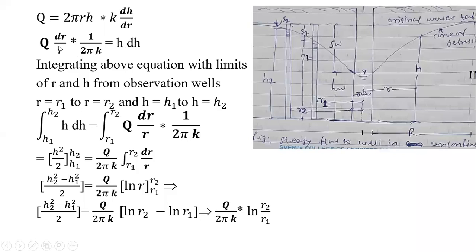So we have integrated the equation with the limits of h and r here, isn't it? And after simplifying it, we got the equation as h2 square minus h1 square upon 2 is equals to q upon 2 pi k ln of r2 by r1, isn't it?